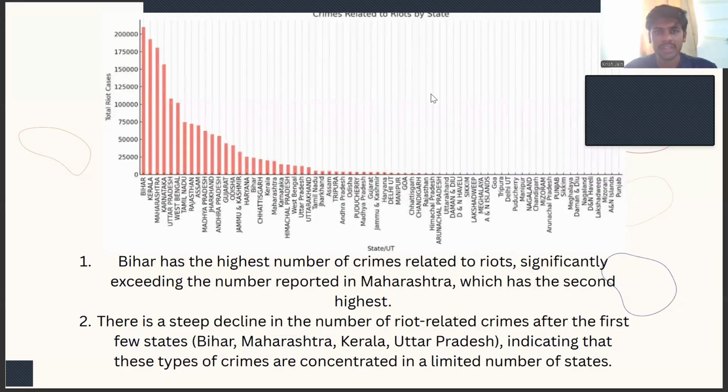Here is the crime related to riots by state. Bihar has the highest number of crimes related to riots, significantly exceeding the number reported in Maharashtra, which is the third highest, and Kerala, which is the second highest. There's a steep decline in the number of riot-related crimes after the first few states like Bihar, Maharashtra, Kerala, and Uttar Pradesh, indicating that these types of crimes are concentrated in a limited number of states.